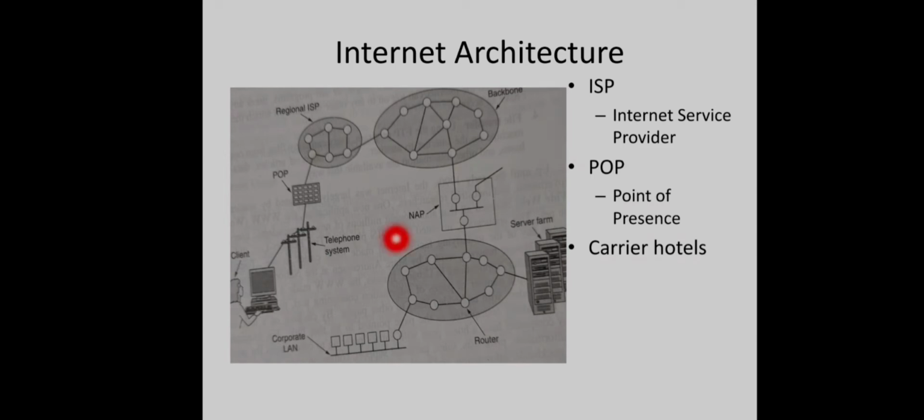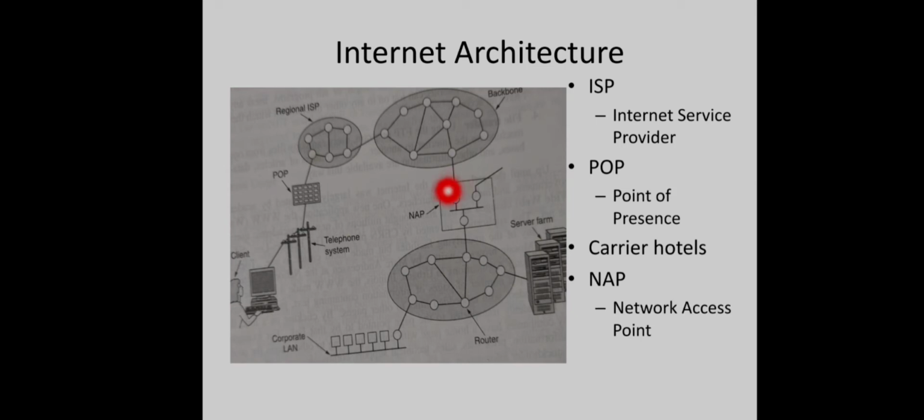And there are different backbones in this internet, right? You can see two different backbones here, and a packet from a user may have to travel along different backbones to reach its final destination. So how are these two different backbones interconnected? Yeah, with the help of a NAP, that is network access point.